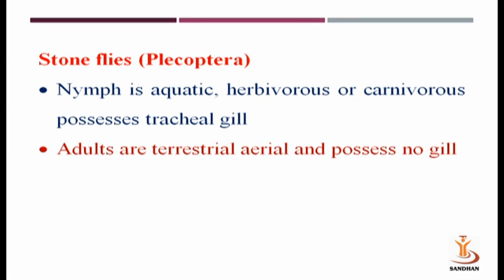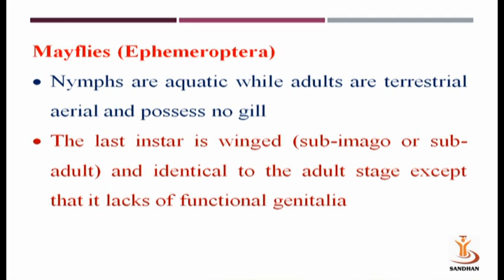Stoneflies, order Plecoptera. Nymph is aquatic, herbivorous and carnivorous, and possesses tracheal gills. Adults are terrestrial, aerial, and possess no gills. Third is mayfly. It belongs to order Ephemeroptera. Nymphs are aquatic while adults are terrestrial, aerial, and possess no gills. The last instar is winged. It is generally called subimago or subadult stage and is identical to the adult stage except it lacks functional genitalia.